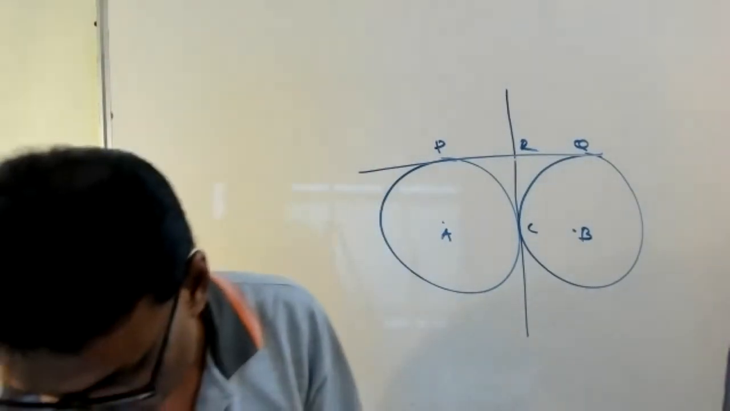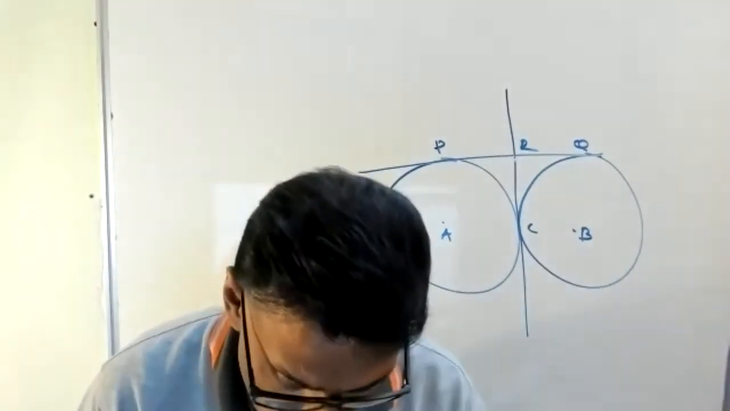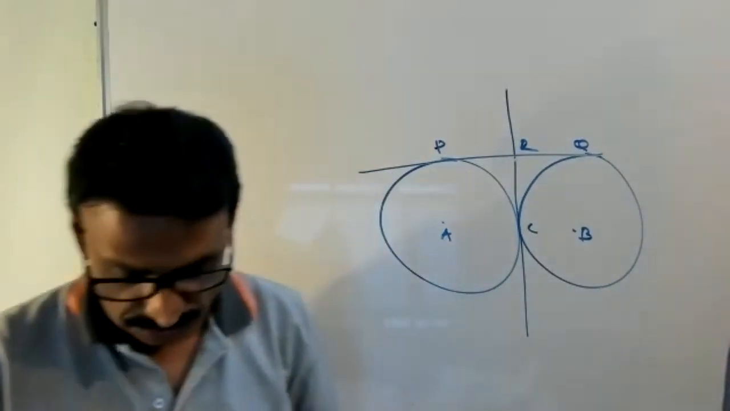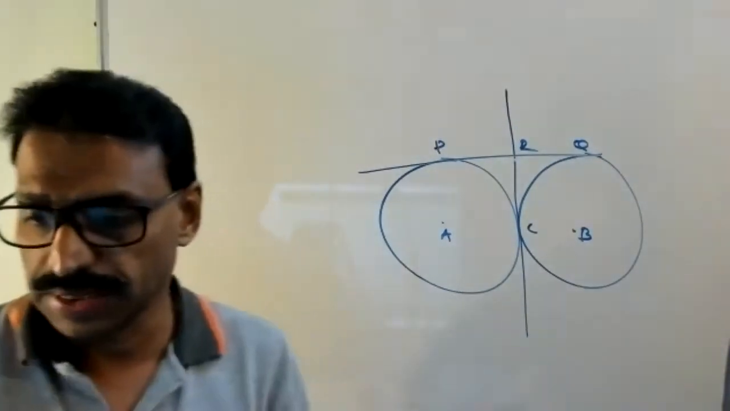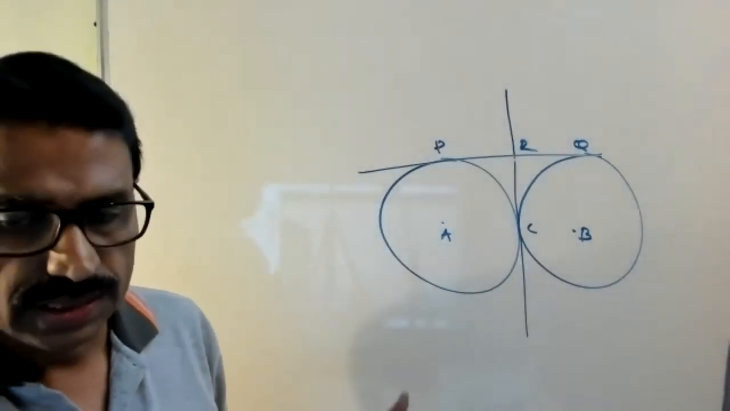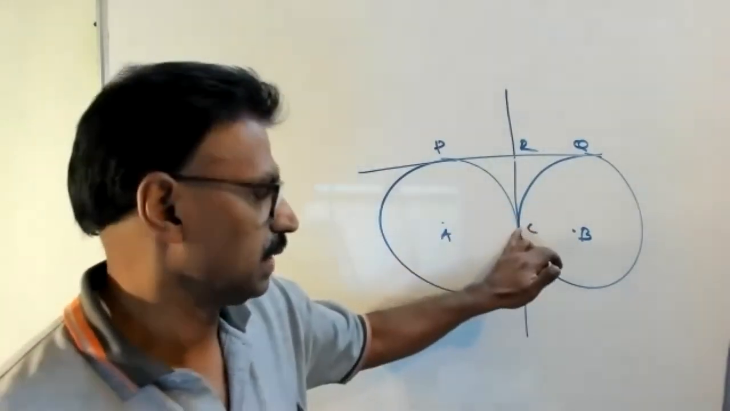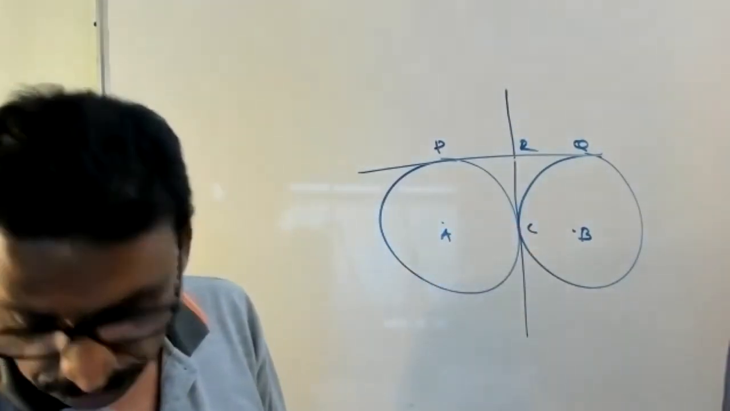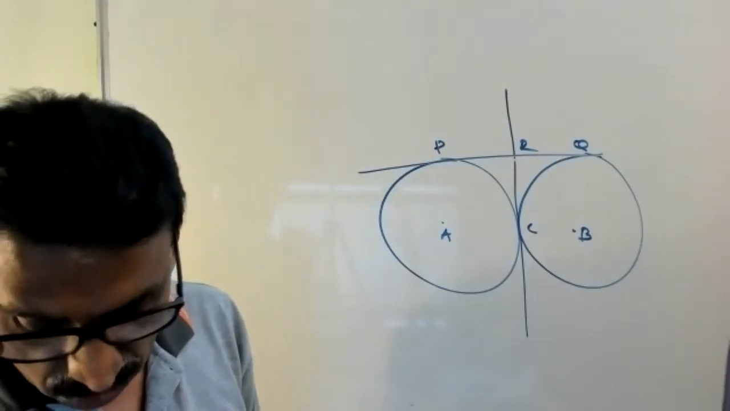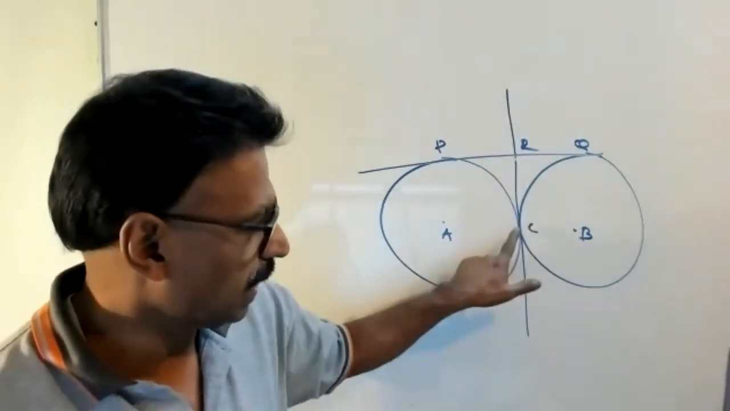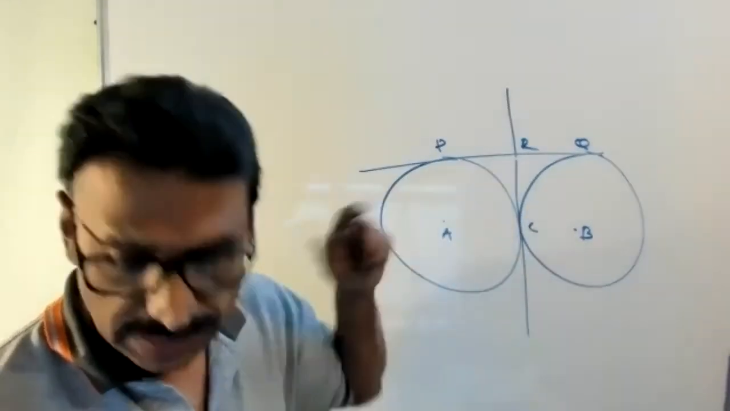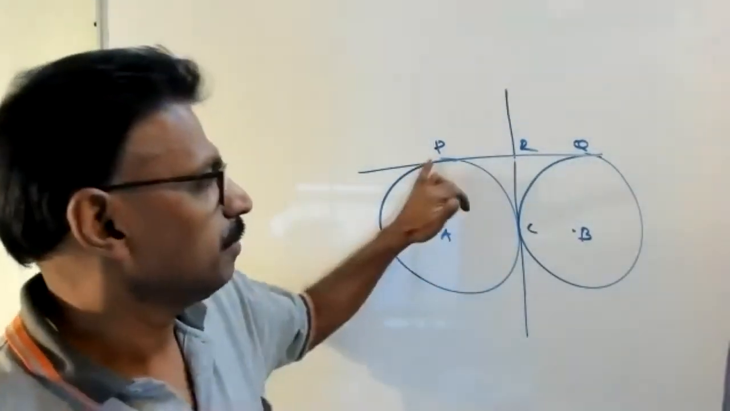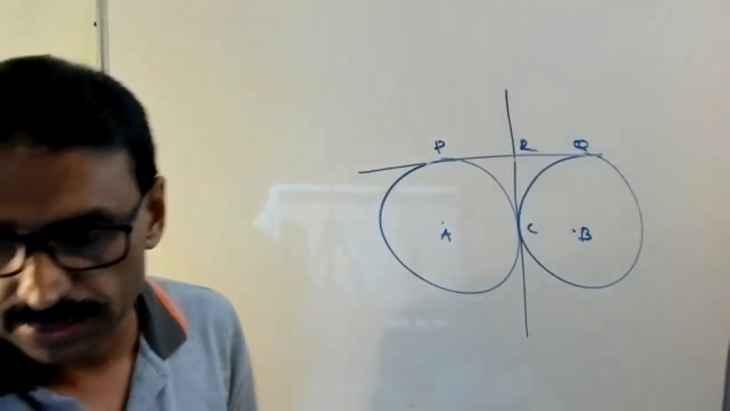Okay, you try. Question you want once more. Two circles touch each other at C. Prove that the common tangent at C, there is a tangent here, bisects the common tangent at P and Q.